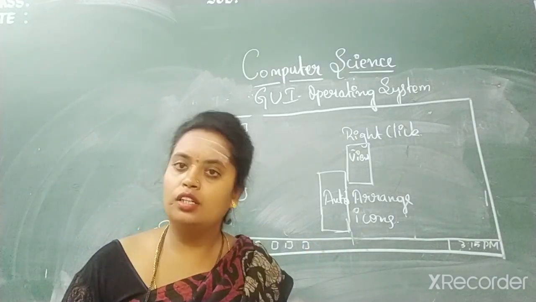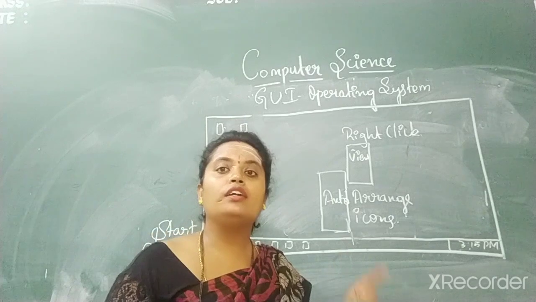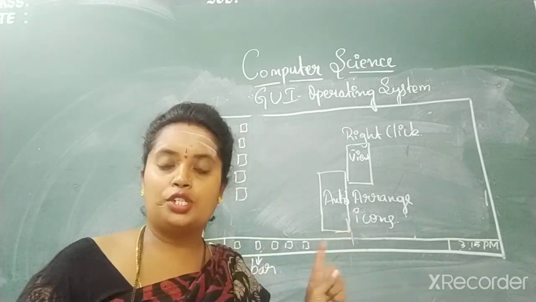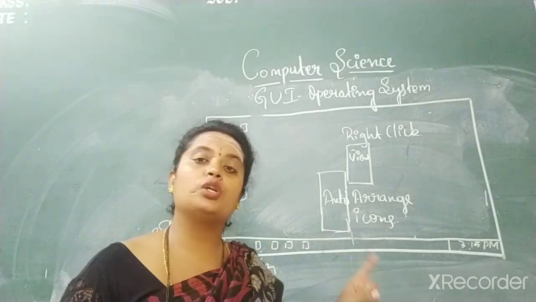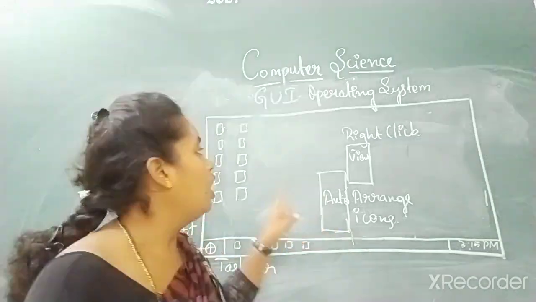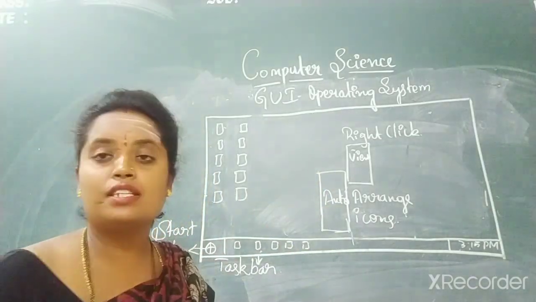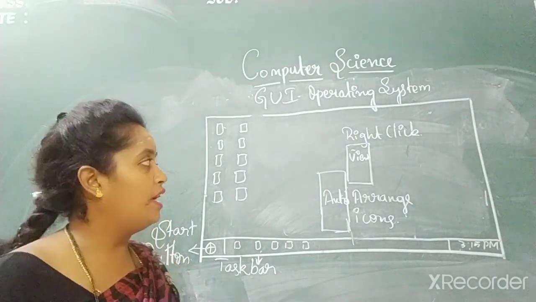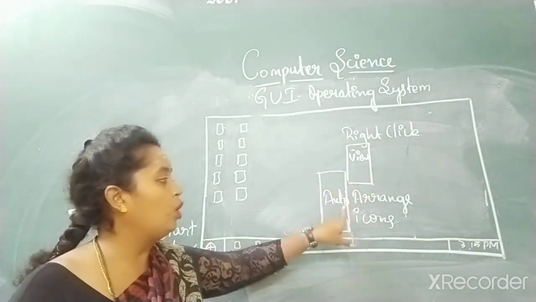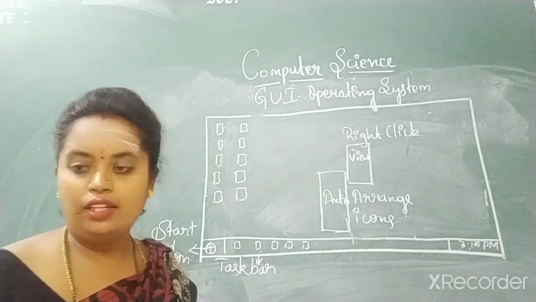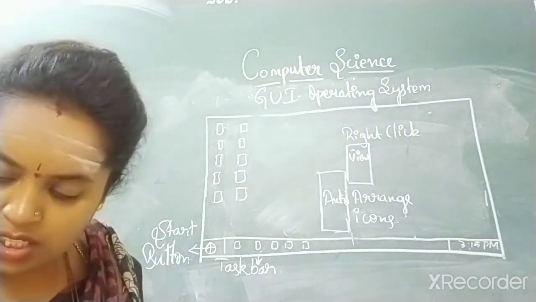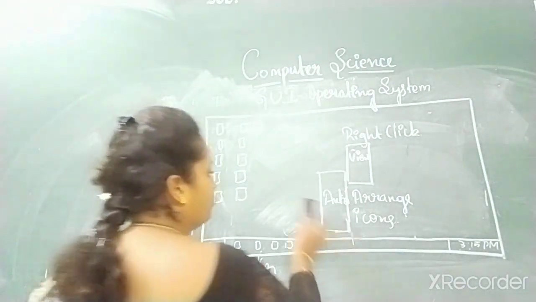Understood, children? Got it? So now you learned selection of adjacent icons, selection of non-adjacent icons, and how do you arrange the icons on the desktop. Right click, click on view, auto arrange icons. Fine.